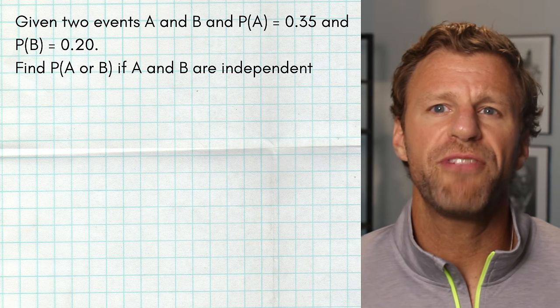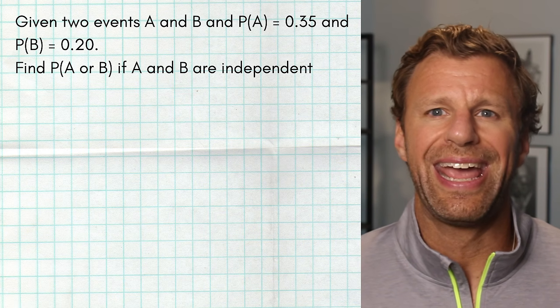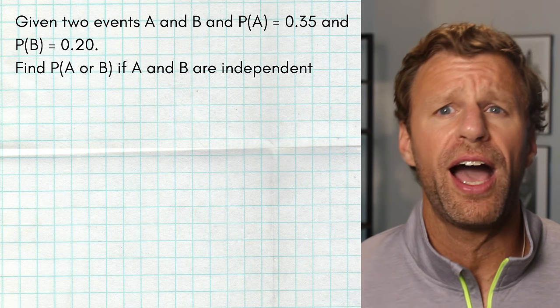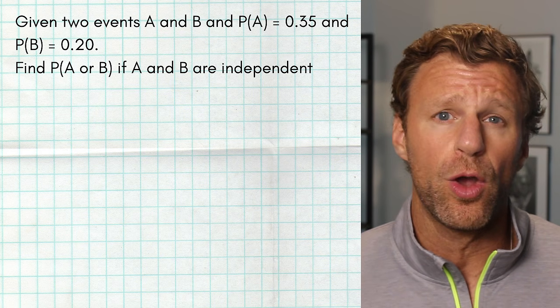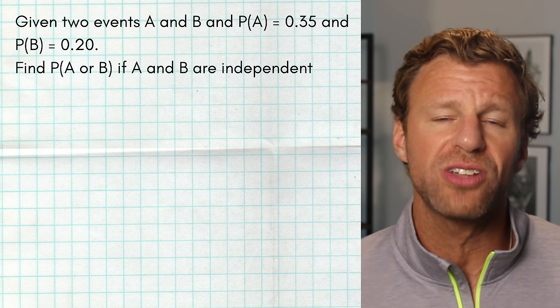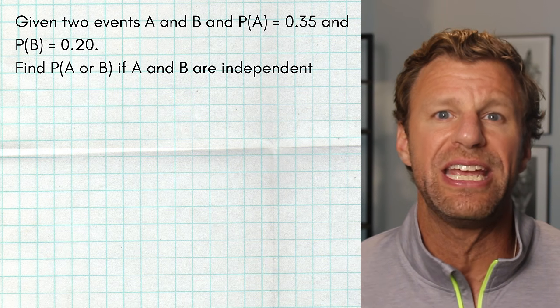In this next problem, it's a very similar setup. We're given two events, A and B. The probability of A is 0.35, the probability of B is 0.20, and we're asked to find the probability of A or B. But this time, it tells us that A and B are independent.